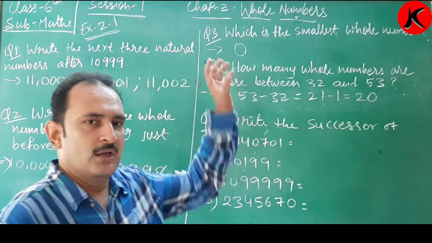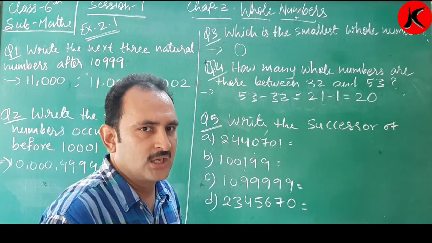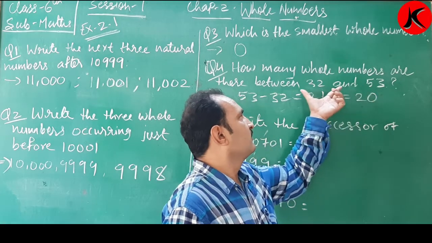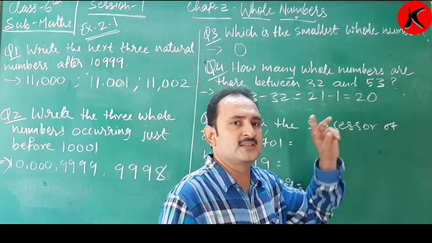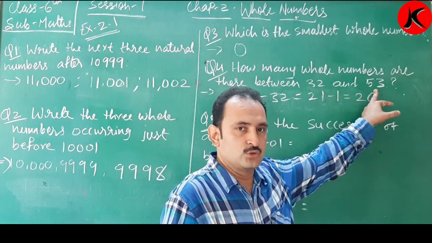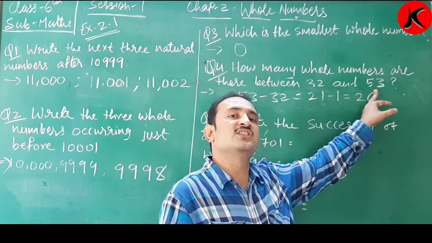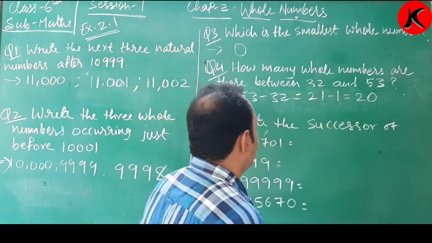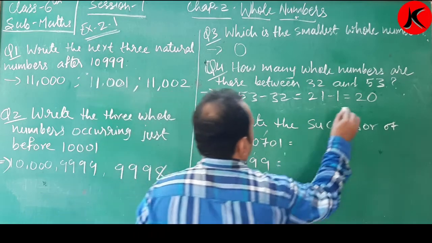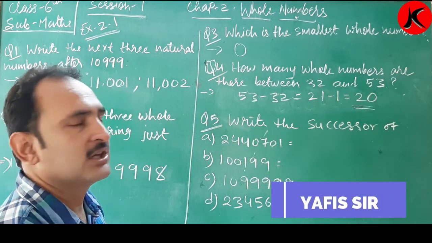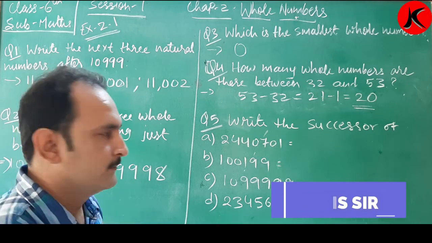If I want to check the numbers between these two, तो 53 minus 32 करूँगा तो आंसर मेरा wrong आएगा. Because I am counting 53 also in that. So I have to subtract one number. So 21 minus 1 is what? 20. So 20 whole numbers are there between 32 and 53. Clear, children?